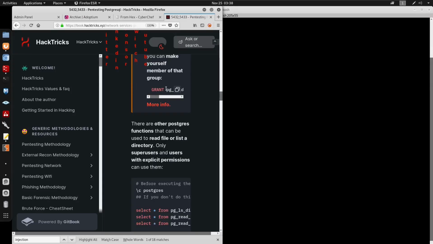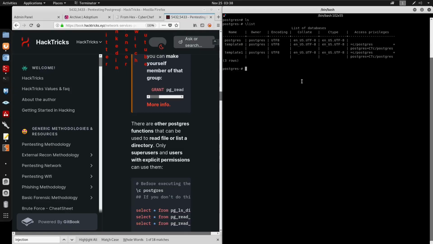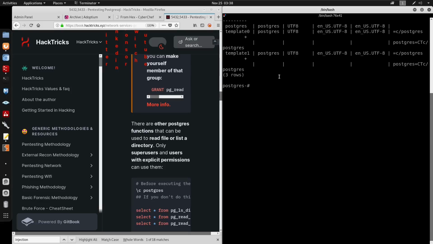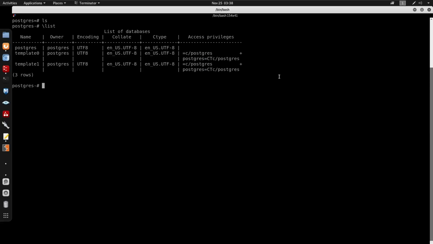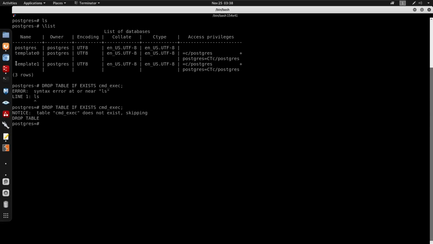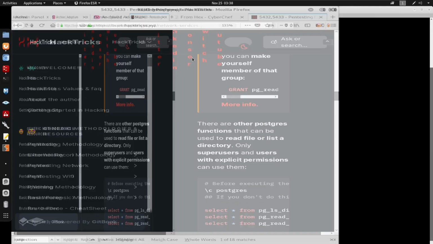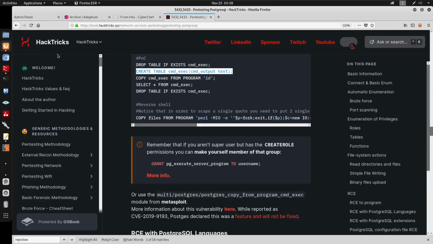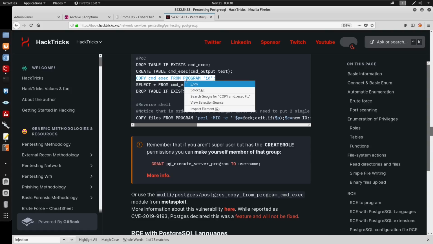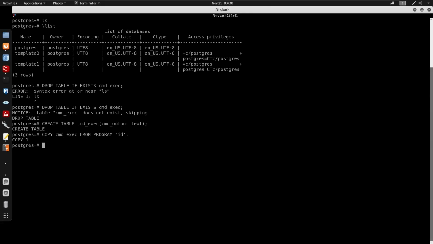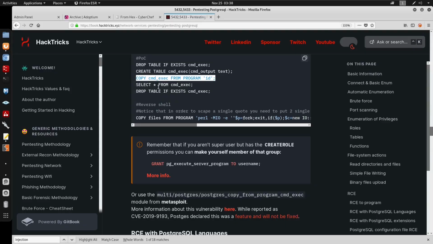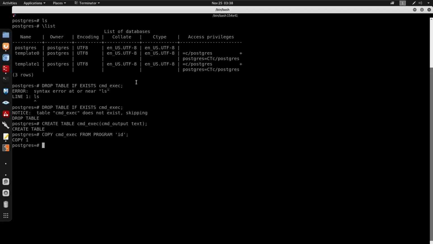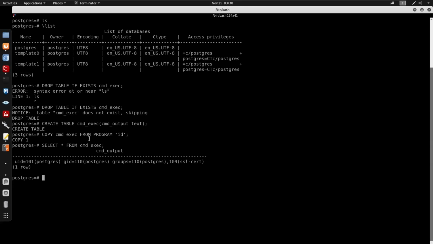I'm going to put this side by side here since I'm under Postgres. I'll just put this full screen. So we do have this for drop table. We do drop the table. I'm going to copy this next command to create the table. We create the copy from program for id. Copy one. This should output the command for id. We do id, and now under Postgres.